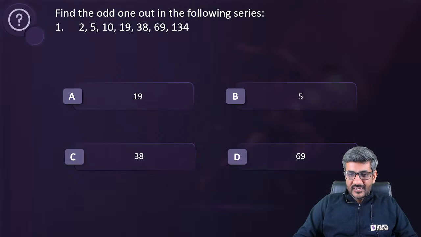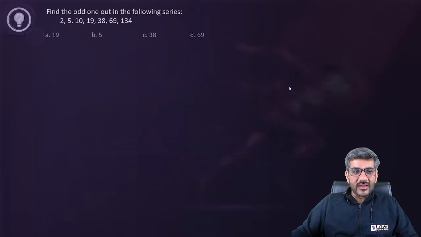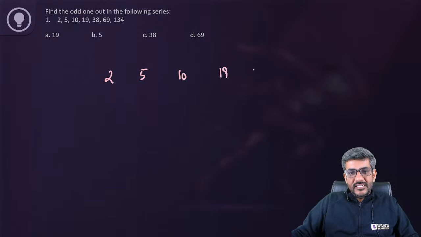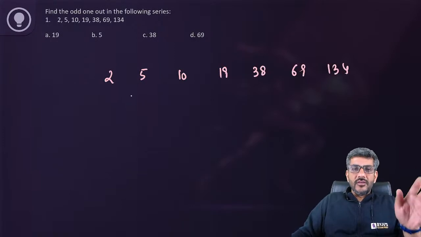Let's start doing it. Okay, Payal has got A. Vartika got 19. Let's see what is happening here. So here he says 2, 5, 10, 19, 38, 69, 134. We have to find the odd one out.